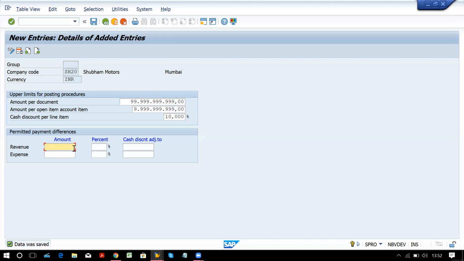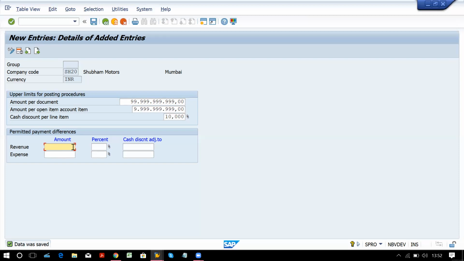So some decision capacity you give to the end user or accountant in your company, so that he can take his own decision. If there is a payment difference of 200 rupees, which is within the limit of 500, he will post and later on he will chase for 200 rupees from the customer. Now what if the invoice is of 15,600 rupees, and the customer has paid you only 15,000?